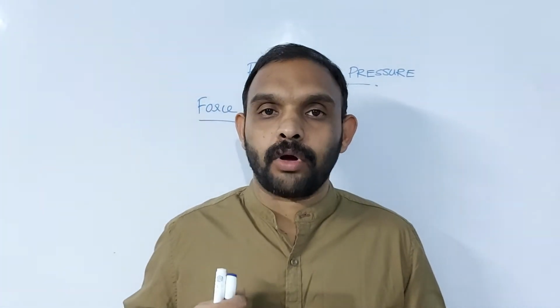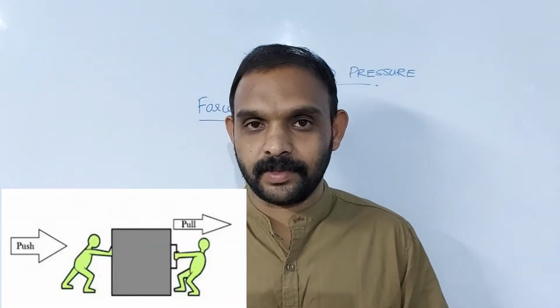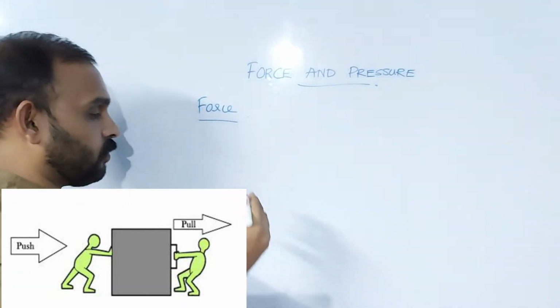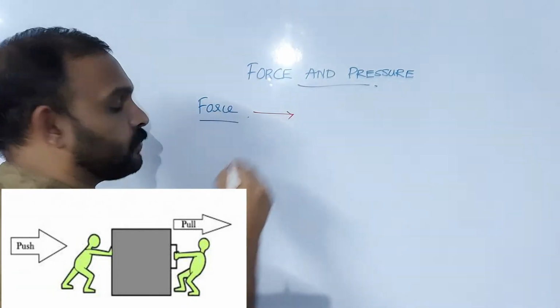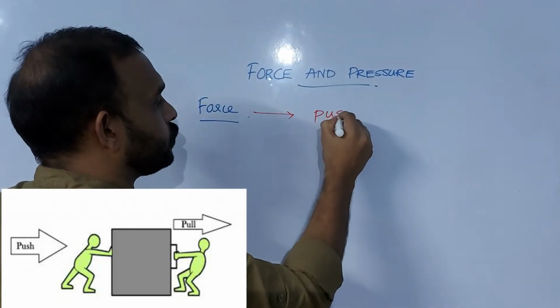At our home also, if you want to come out from a bedroom, you have to either push or pull the door, isn't it? So this push or pull, we call it a force. Clear, my dear students?